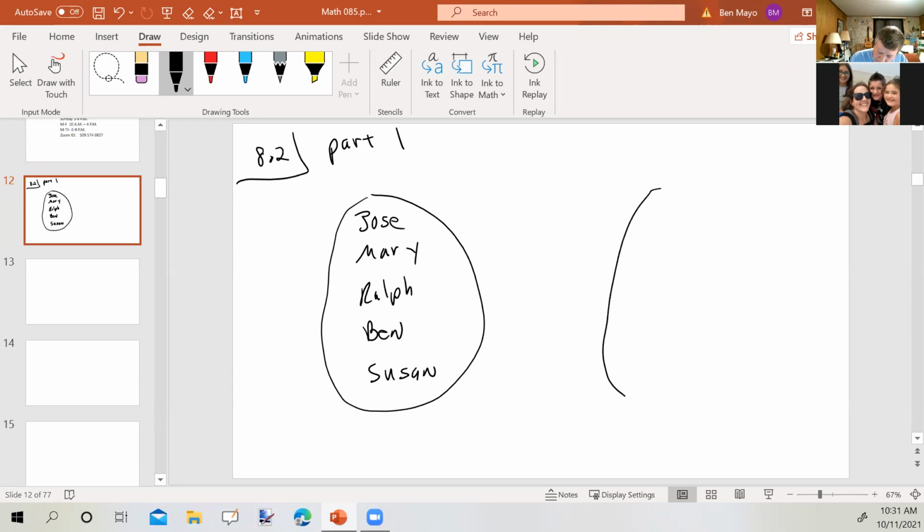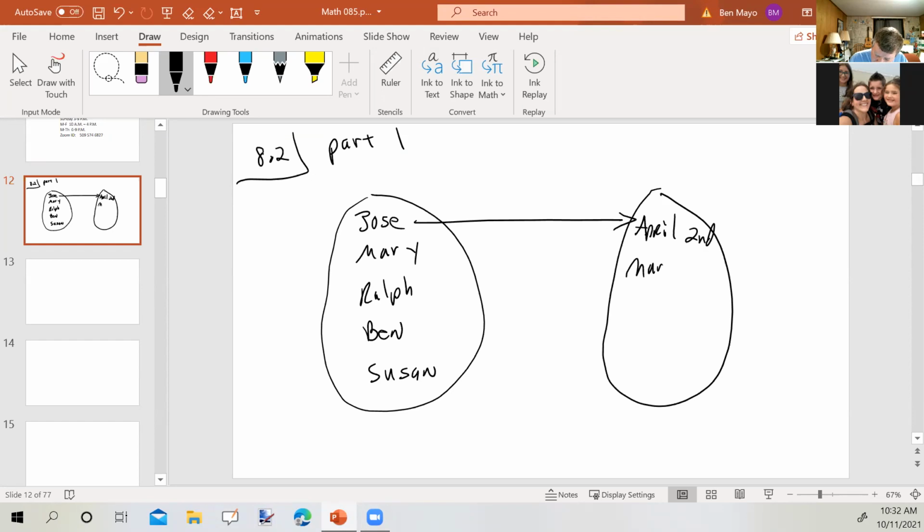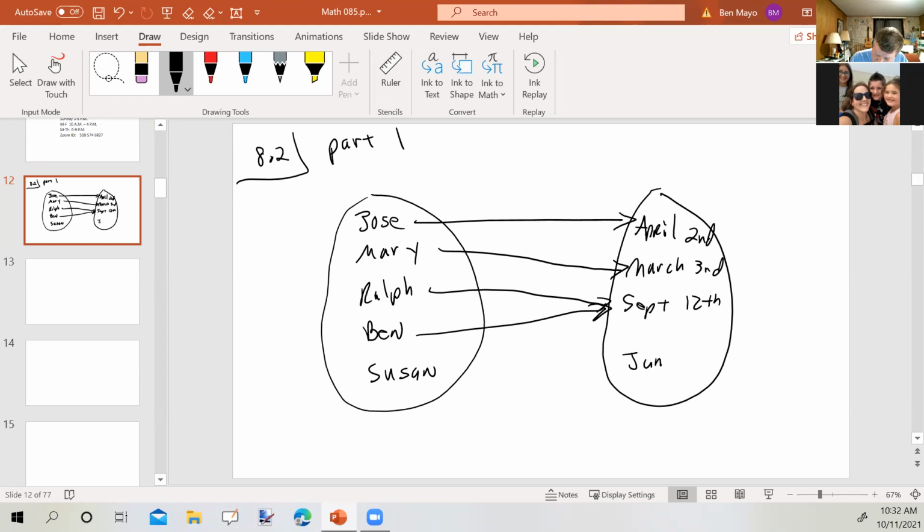And let's pick some dates. It just so happens that Jose's birthday is April 2nd. Mary's birthday is March 3rd. Ralph's birthday is September 12th. Ben's birthday is also September 12th. And Susan's birthday is June 4th.